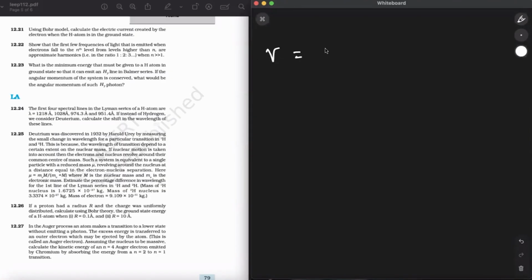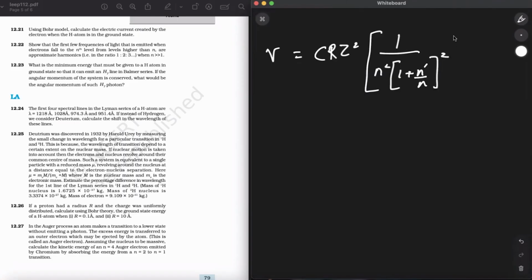So we can write frequency as, now I'm writing the Rydberg constant R Z square. If I take n square common, inside will be 1 plus n dash upon n, the whole square, minus 1 upon n square, है ना? Alright. So now if we try to solve this, we have C R Z square 1 upon n square, common taken already. So हाँ इसको ऐसे ही रखते हैं अभी.